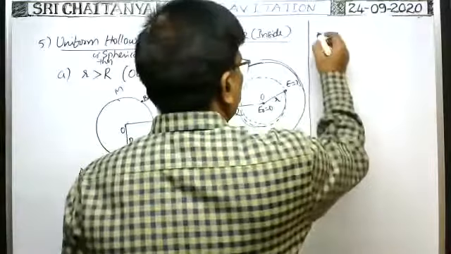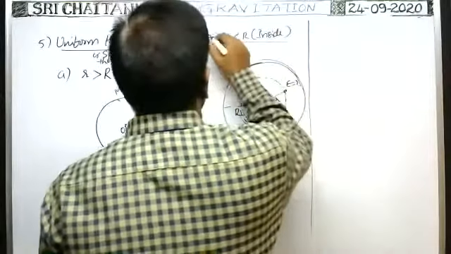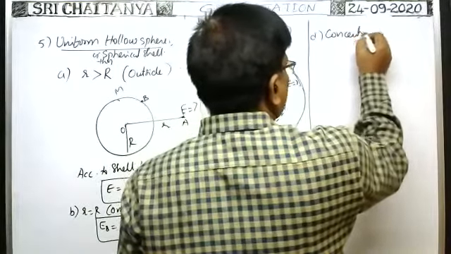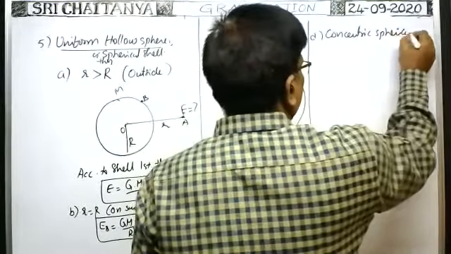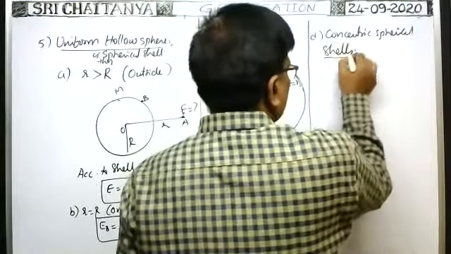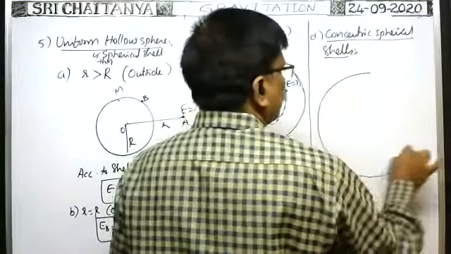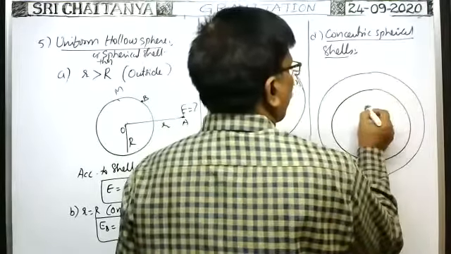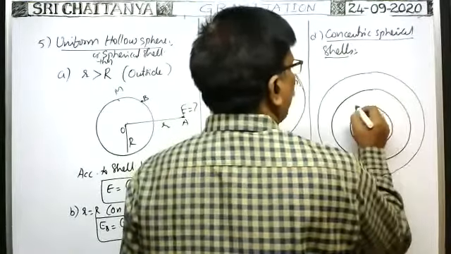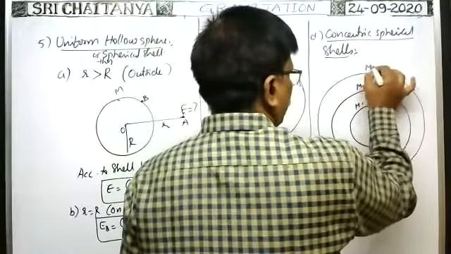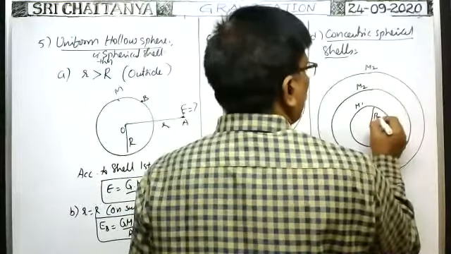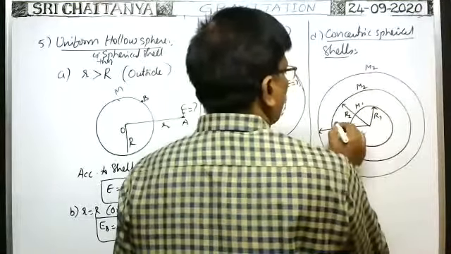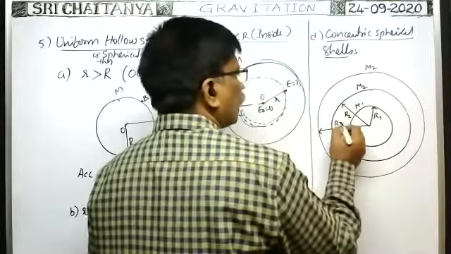Next, D. Suppose there are 3 concentric spherical shells of masses m1, m2, m3 and radii r1, r2, r3.